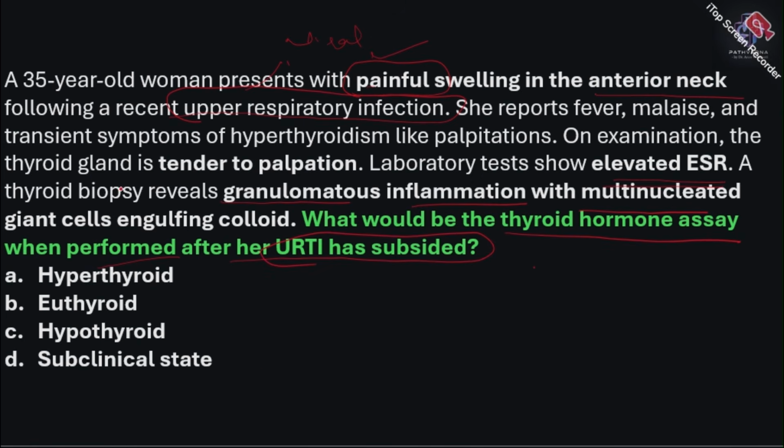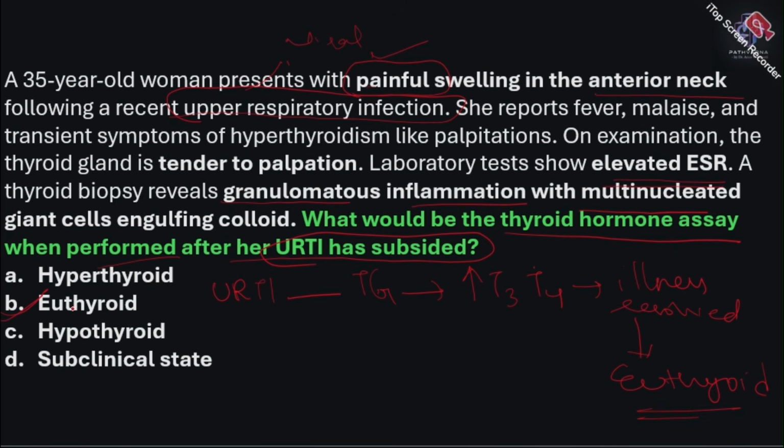Okay, this is very important. Once the URTI has happened, this infection will go and stimulate your thyroid gland. This will cause destruction of those follicles for a temporary time as long as the illness is lasting. So initially you will have raised T3 T4, same like your Hashimoto's thyroiditis, but once the illness is resolved, it will come back to euthyroid. So here they are asking when URTI has subsided. So if it is subsided, then the answer would be euthyroid.